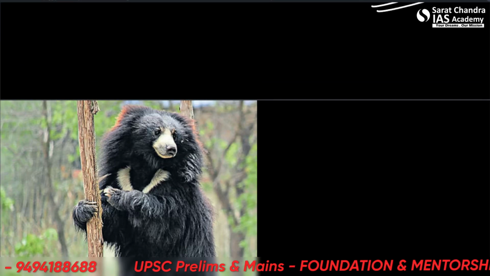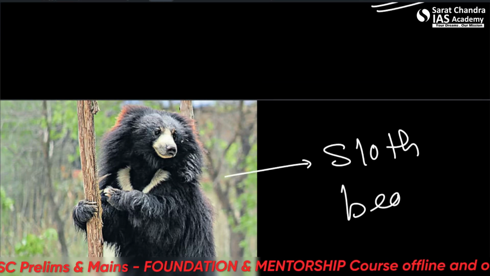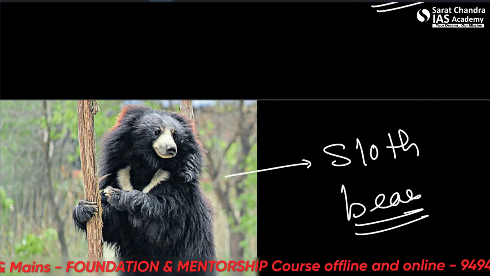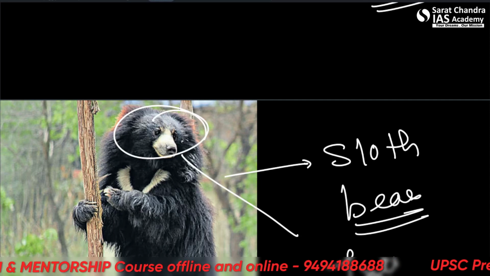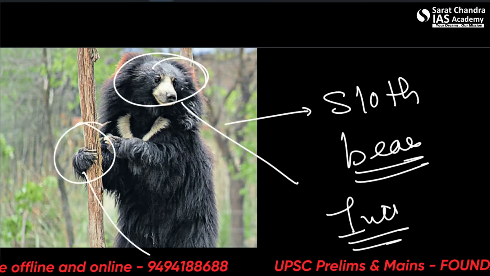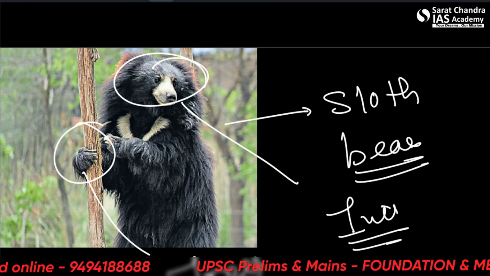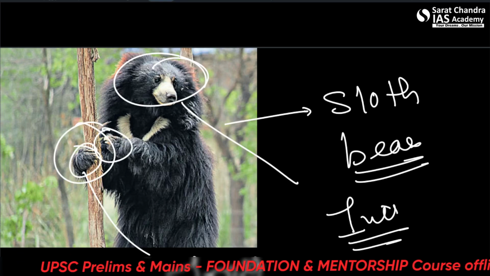The fourth one, the sloth bear. So this is also the one who fulfills our criteria. It seems to be intelligent enough. It seems to be close to trees also. And it seems to be able to make a workable tool as well. Let us see.